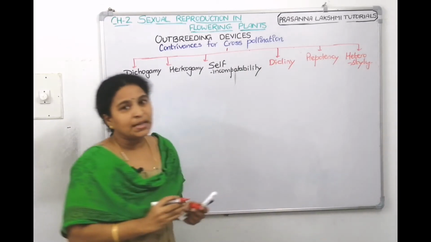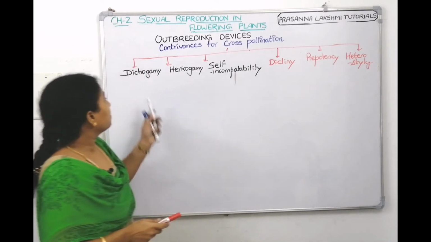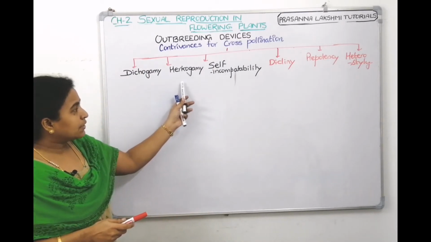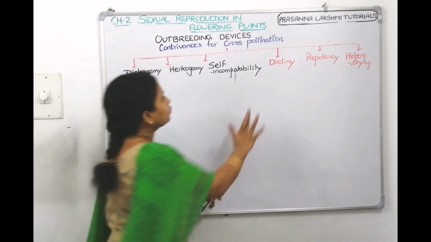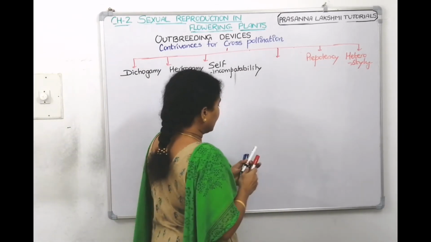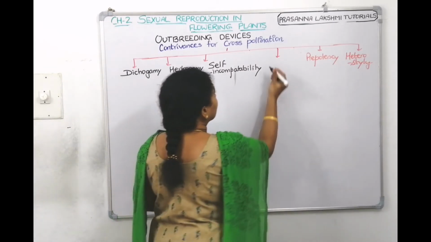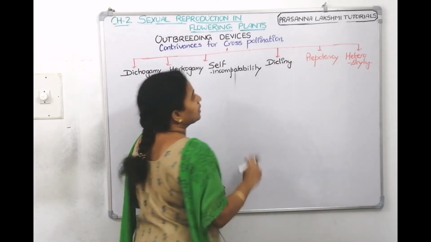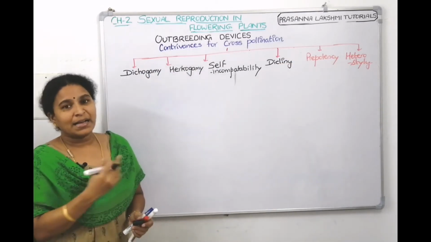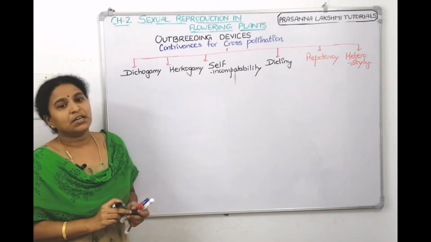So children, how many outbreeding devices are there? Six types of outbreeding devices are there. One is dichogamy, second one is hercogamy, third one is self-incompatibility, and the fourth one is dicliny. I'll write with black only. These four which I am writing with black are very much there in NCERT. The next two we are reading as extra points. So there are six techniques which come under outbreeding devices.